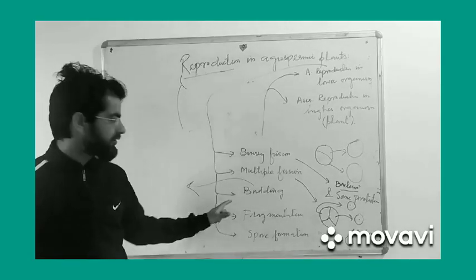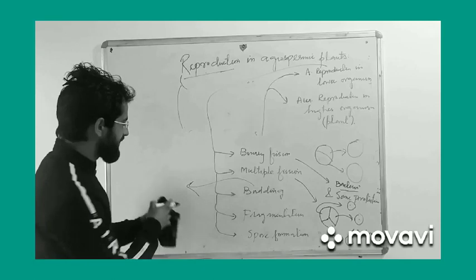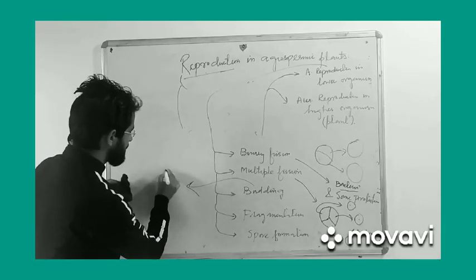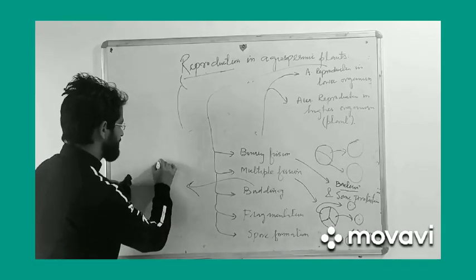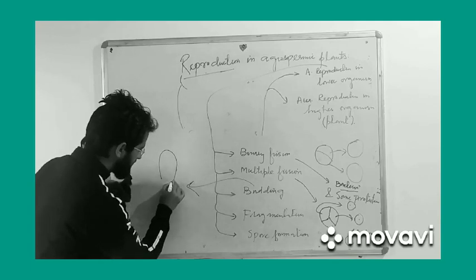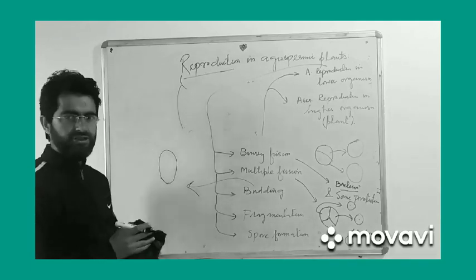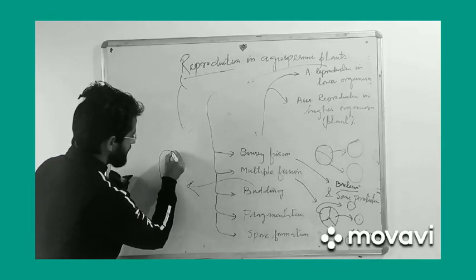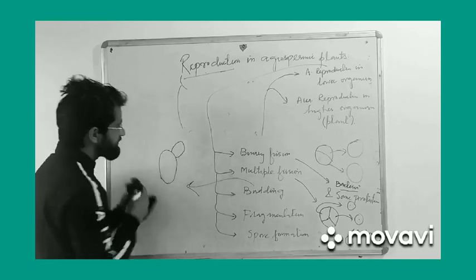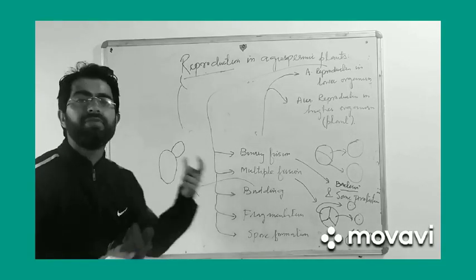After that, we will talk about budding. Budding is a phenomenon in which a species, either unicellular or multicellular, develops a projection on its body that looks like a bud.